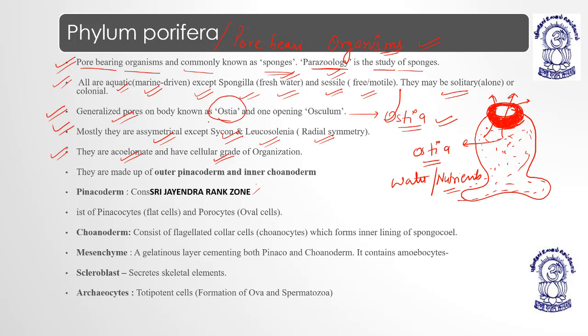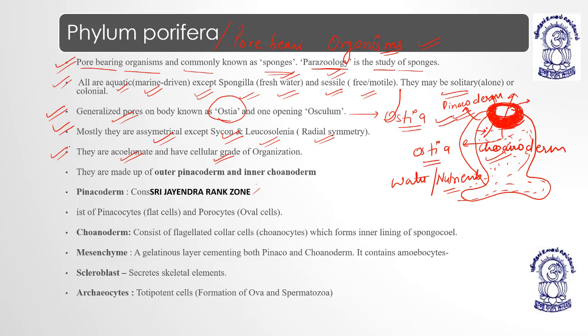Then coming to the next, they are acoelomate, meaning they don't have any coelom, and they have a cellular grade of organization. The whole body is made up of cells. There are no tissues, no organs, and there is no body cavity. If I show you with the help of a diagram, the outer layer of sponges has pinacoderm, and the inner layer has choanoderm. Outer layer pinacoderm, inner layer choanoderm.